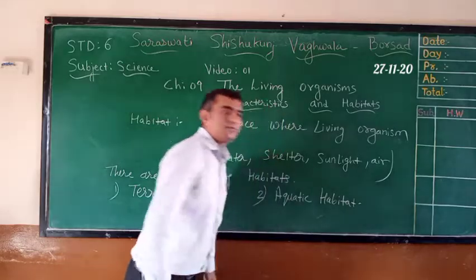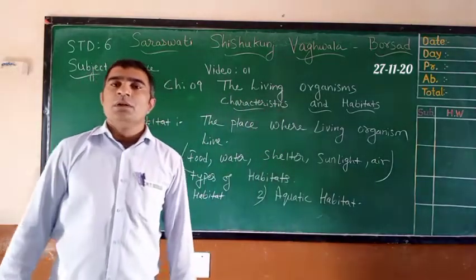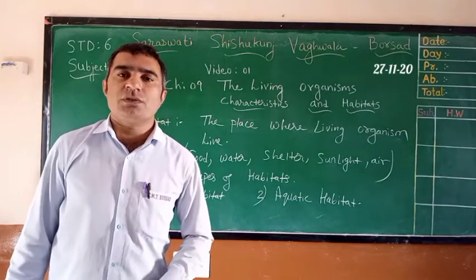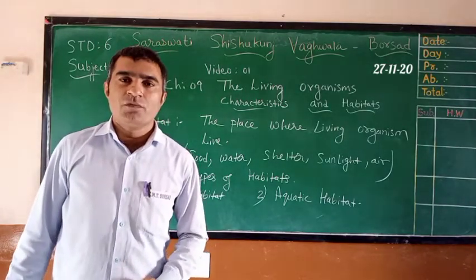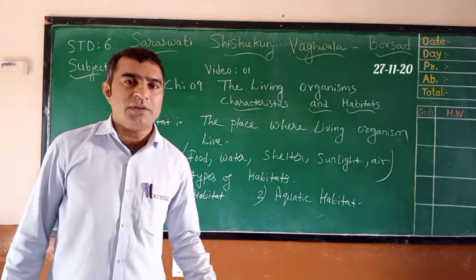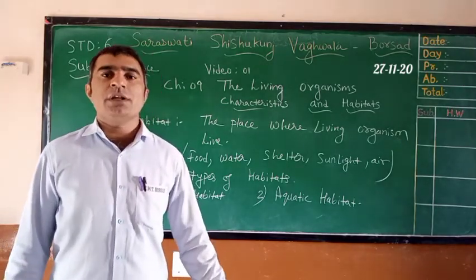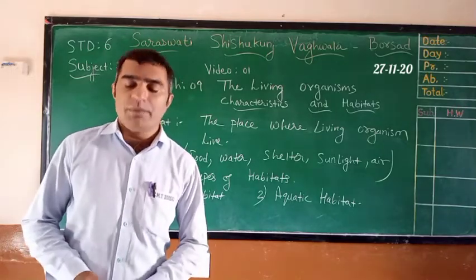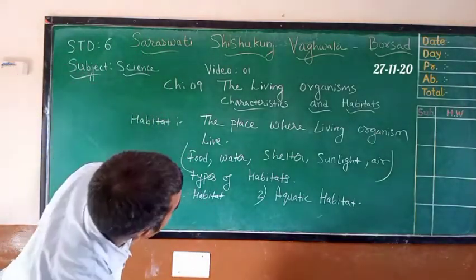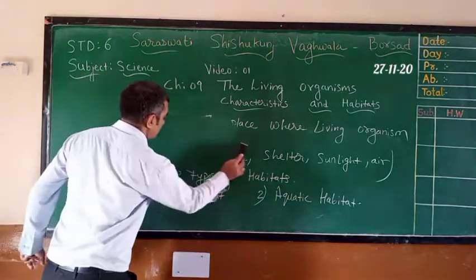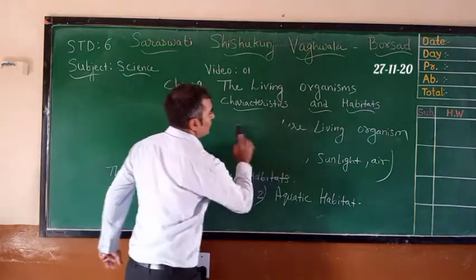The plants and animals which live on land are known as terrestrial habitat. For example, grassland, forest, desert, mountain, these are examples of terrestrial habitats. So we can see the plants and animals that live on land are known as terrestrial habitat.